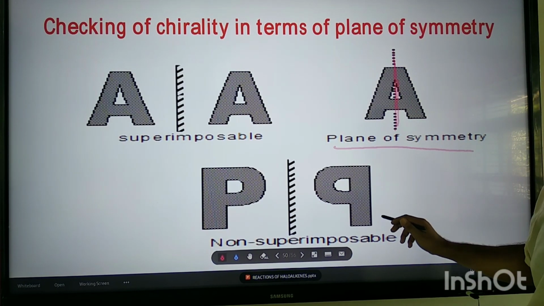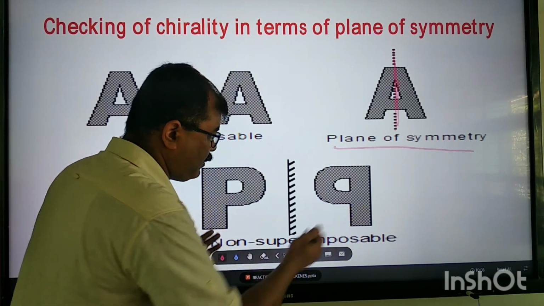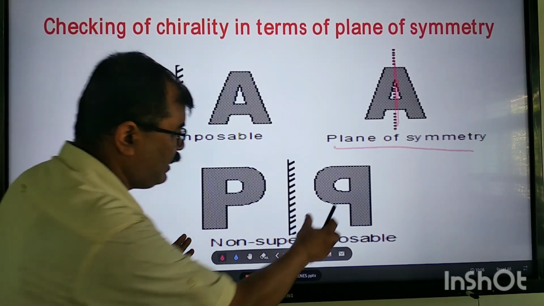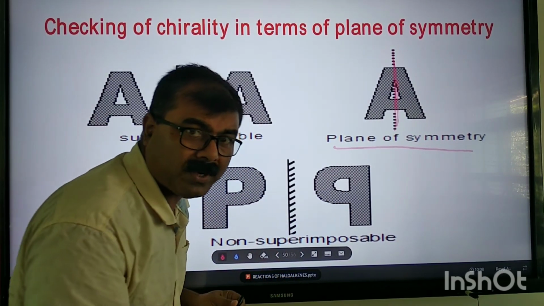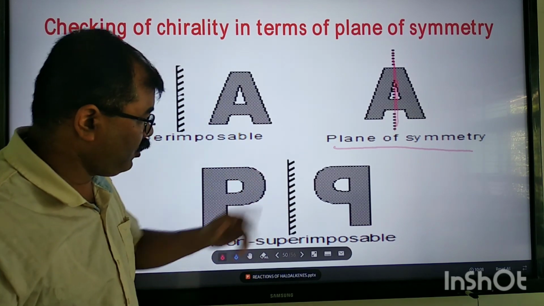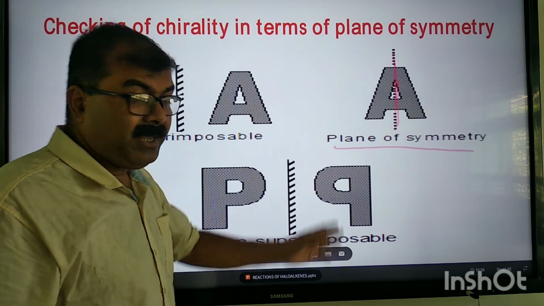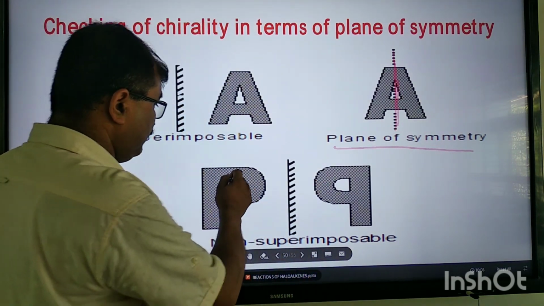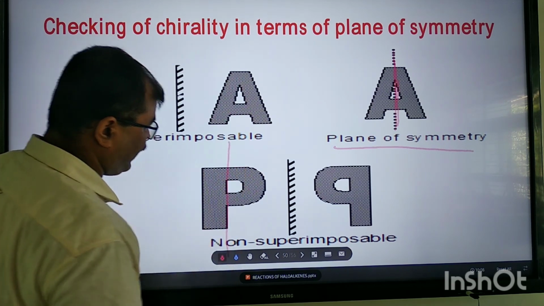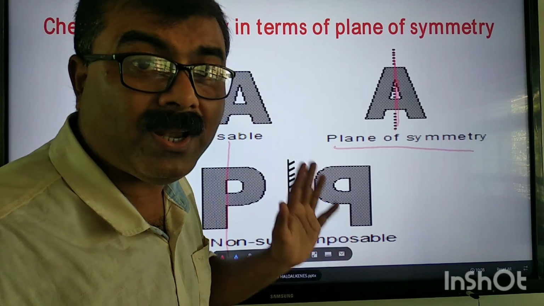But you see P, this is a mirror image. You just imagine, if I try to superimpose it, it will not be superimposable. Why will it not be superimposable, my dear students? Because P does not have a plane of symmetry. If you try to divide it, you cannot divide it into two equal halves.